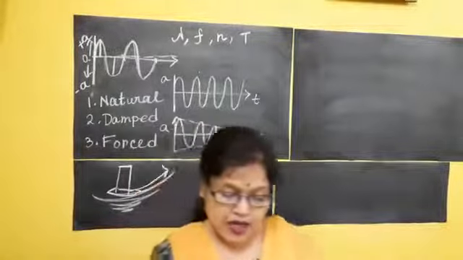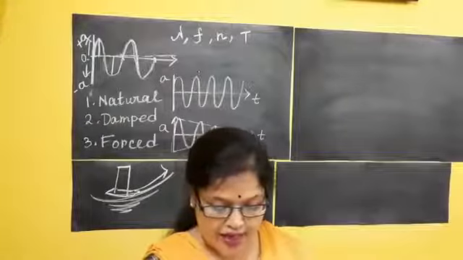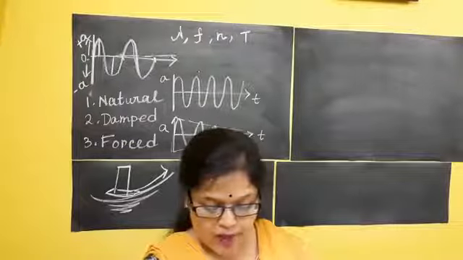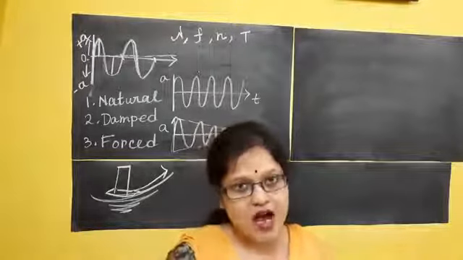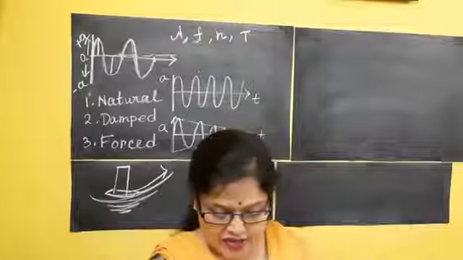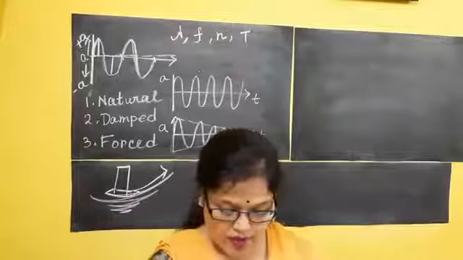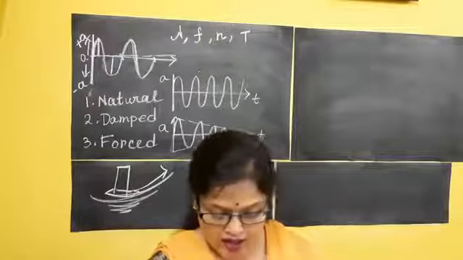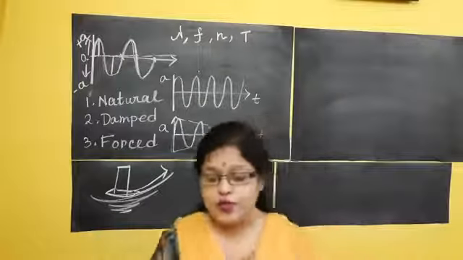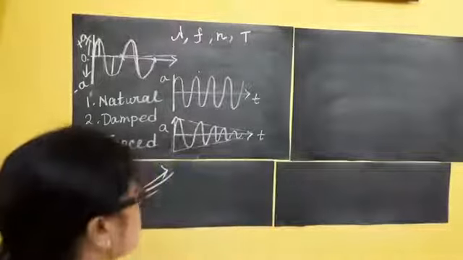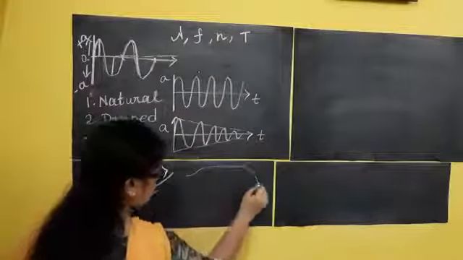First of all, a string instrument provided with a hollow sound box containing air is made to vibrate by plucking, which produces forced vibration in the air of the sound box. Clear? The surface area of the air sound box is large, so the forced vibration of the air sends forth greater energy and causes a loud sound. We know string instruments; suppose I am considering a guitar, so it has a hollow sound box.